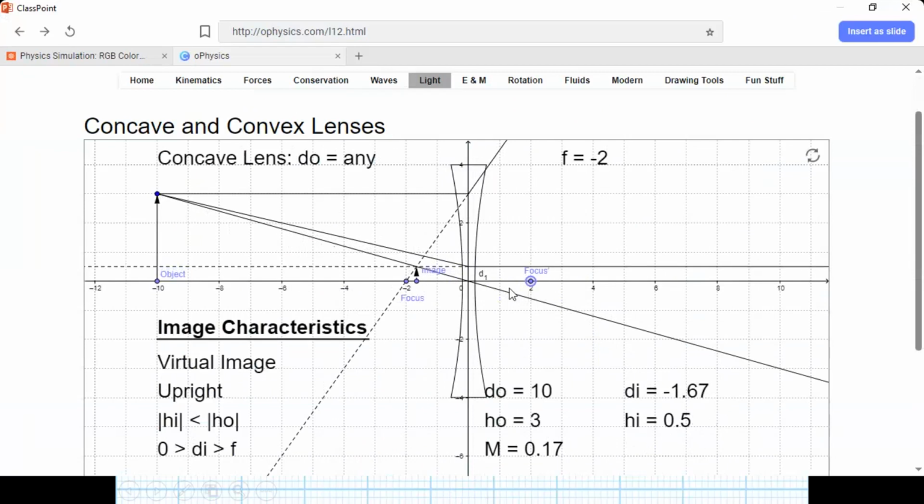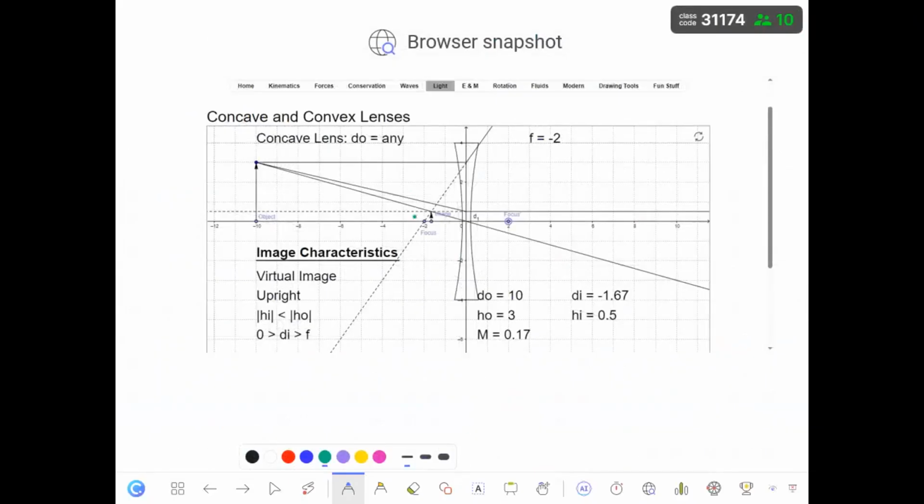If you extend the refracted one, it passes from the focal point. If the incident light is parallel, it refracts. If you extend the refracted light, it passes from the focal point. This is number one.